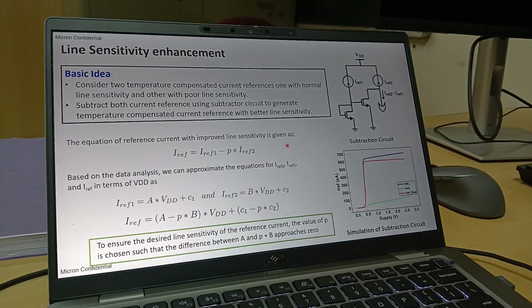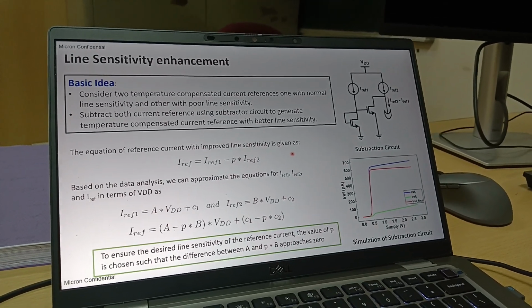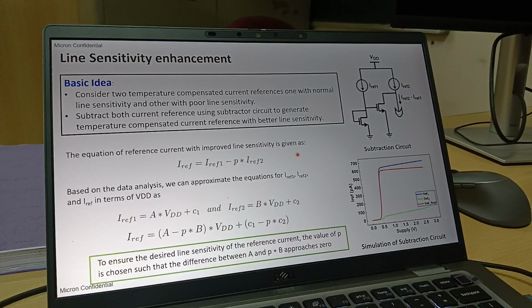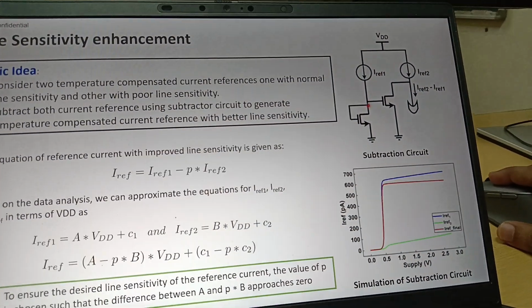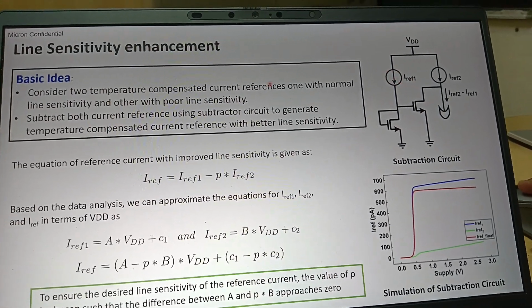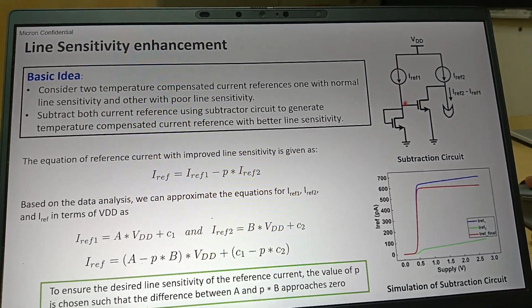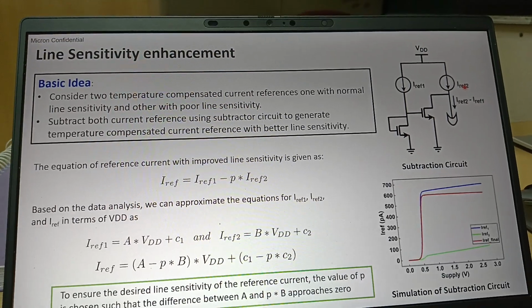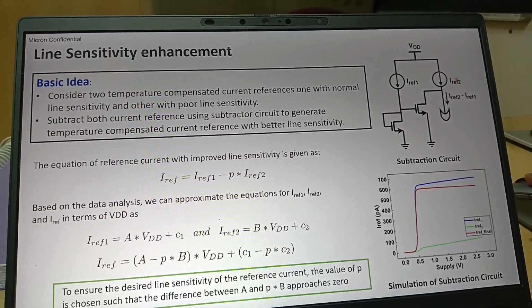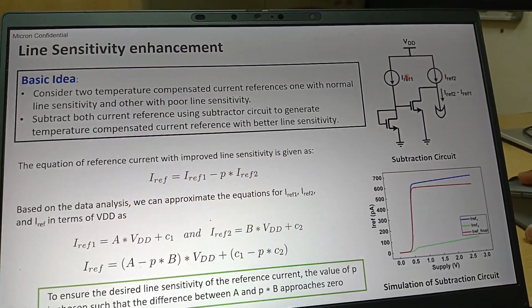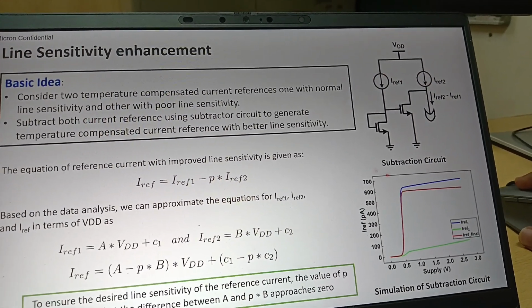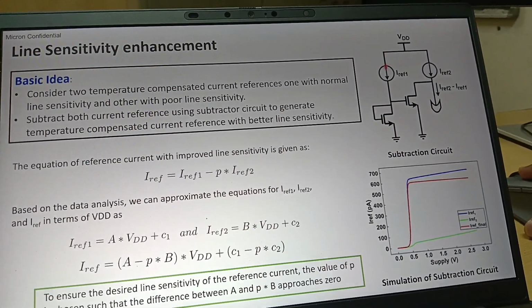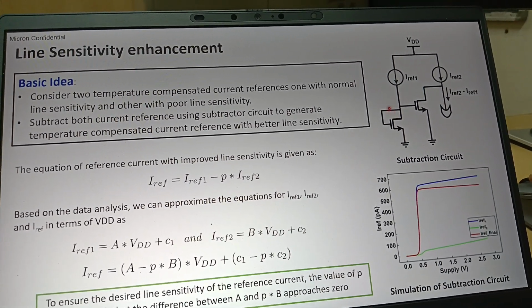Now in this design we have also put line sensitivity enhancement circuits. So what exactly is it? Here we are doing nothing, we are just subtracting two circuits that we built. We built the I reference that I told you earlier. We copied it, this I reference 1 into I reference 2, with the help of a current mirror but with different W by L, so that we have 2 different I references, right? With the help of the subtractor circuit, we subtract this I reference by putting it in this current mirror, and this current mirroring takes place.